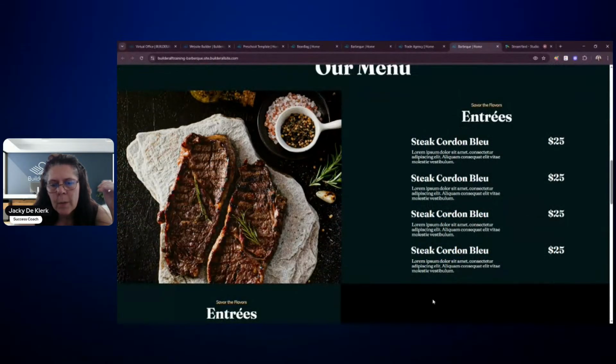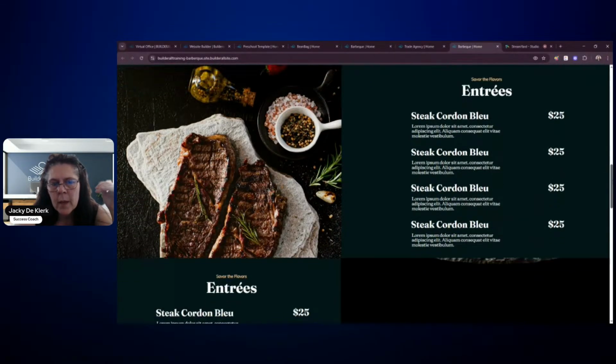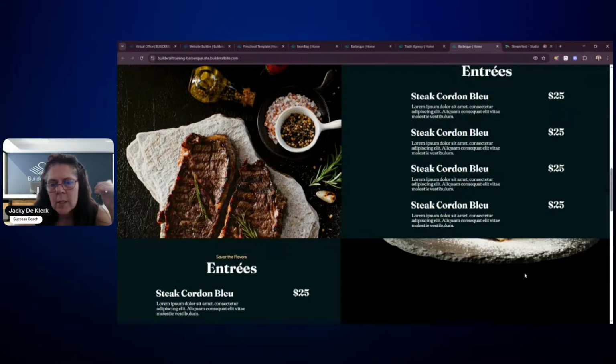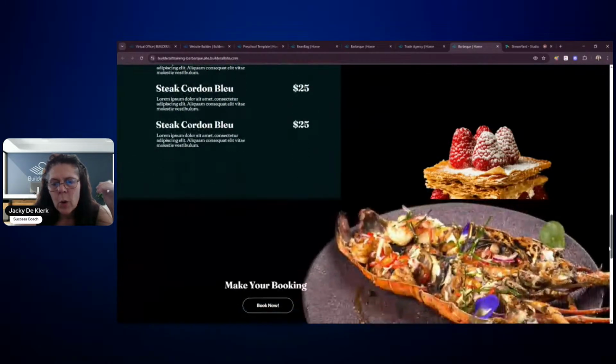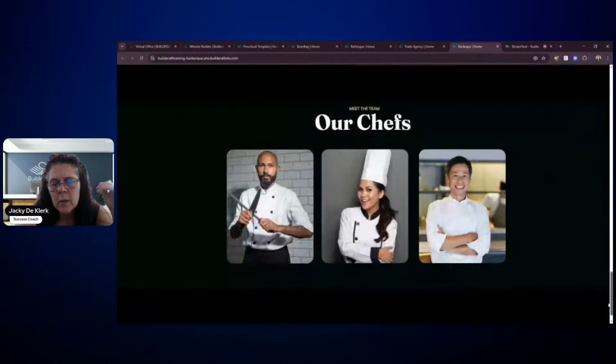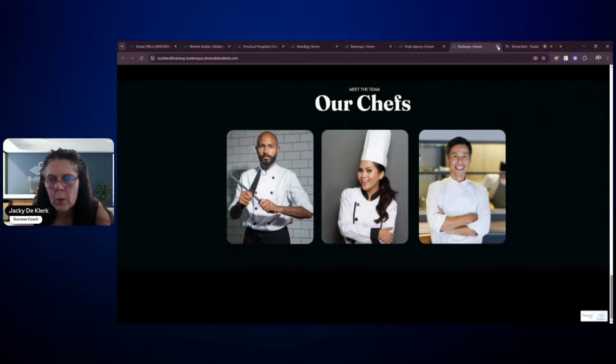These are two different panels happening at the same time. It's just that the images underneath is what makes the difference. All right. Then it's the scroll opaque that happens. And then it's our chefs. So this was the barbecue one.